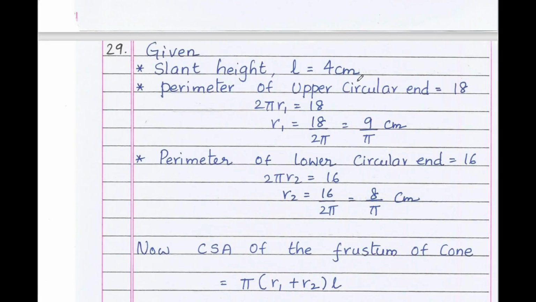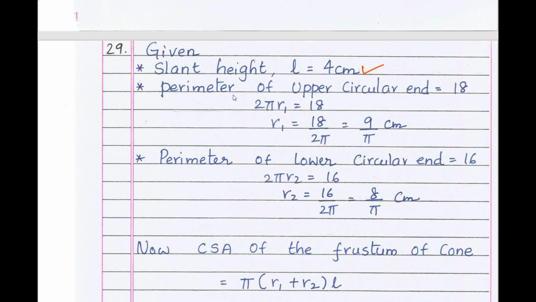Moving to question number 29. From the unit surface areas and volumes, the slant height of a frustum of a cone is 4 centimeter, and the perimeters of its circular ends are 18 centimeter and 16 centimeter. Then find the curved surface area of the frustum of cone. Students, when you are solving questions from surface areas and volumes, it is very important to first write down the given: slant height l equals 4 centimeter.